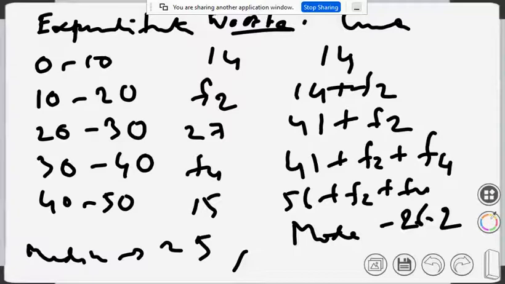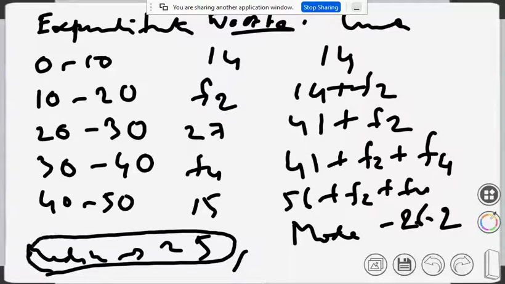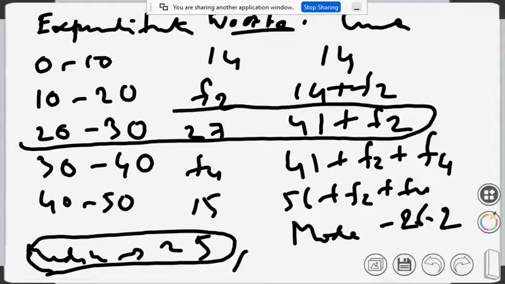Now listen very carefully, students. Since it is given that the median is 25, we know this is the median class, because 25 lies between 20 and 30. What is the definition of median class? The median class contains the median.